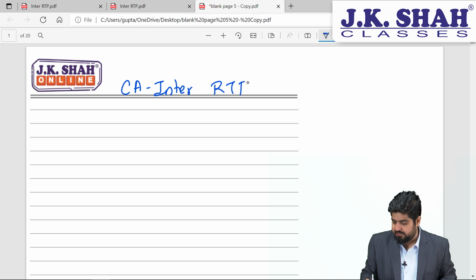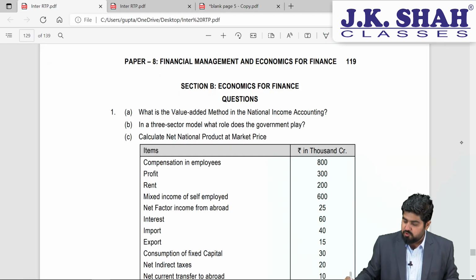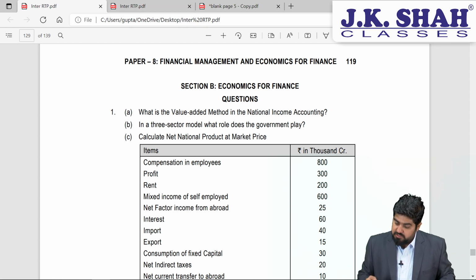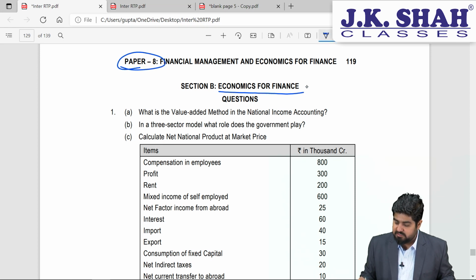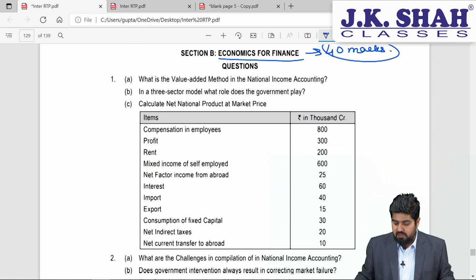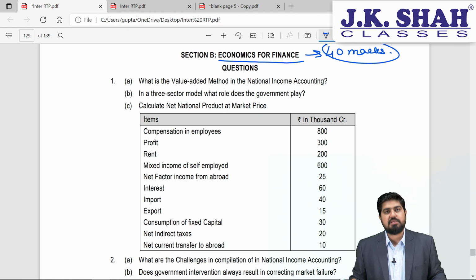CA Inter RTP 2022 November. Alright, perfect. So, this is your RTP, students. I am sure you must have downloaded that from the ICAI website. Now, section B in our paper number 8, it is Economics for Finance, which is for 40 marks. Now, in this case, please write down the chapter name also, or the number at least, so that whenever you are revising, you need to know where it has been asked from, or what type of questions are asked from what type of chapters.